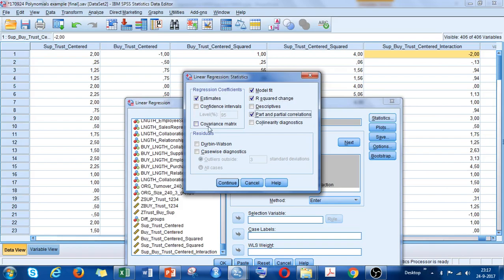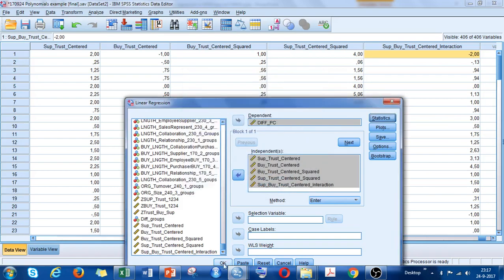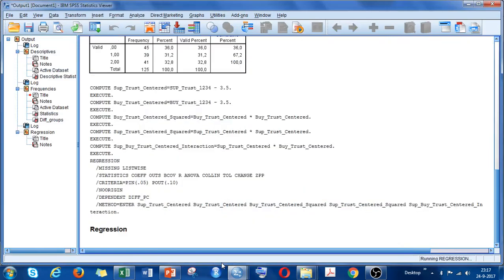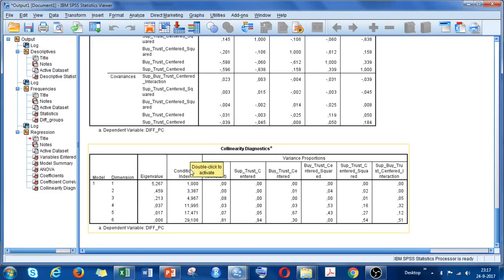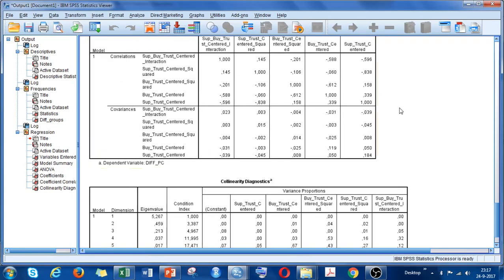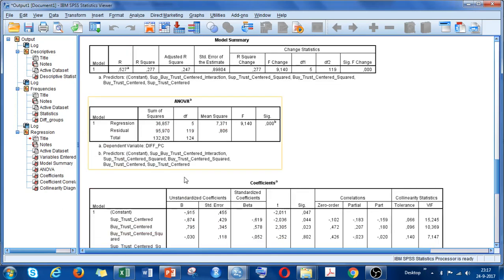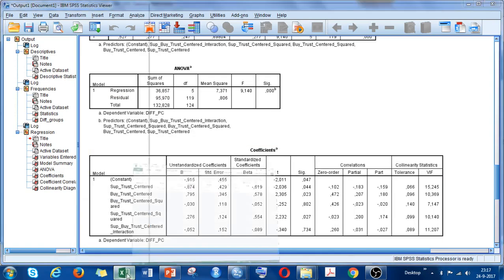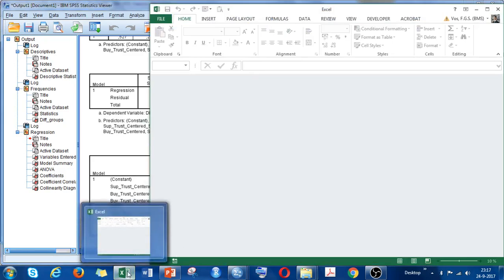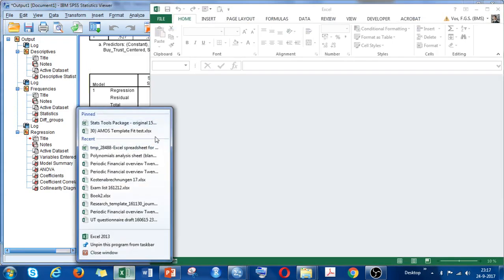But actually, the most important thing in here is the covariance matrix. Actually, you do not need to take the others, but more or less the covariance matrix. I normally always take these, also to take a look at whether the model is good. Then I press OK. Then SPSS is working hard for us and is giving us all the data we need. So now the next step, when we have the data, is to go to the Excel file. One second, I just have to open it.